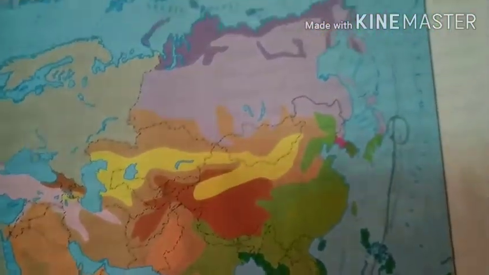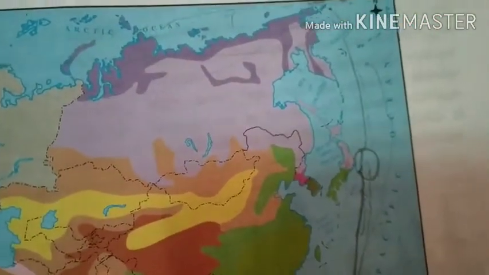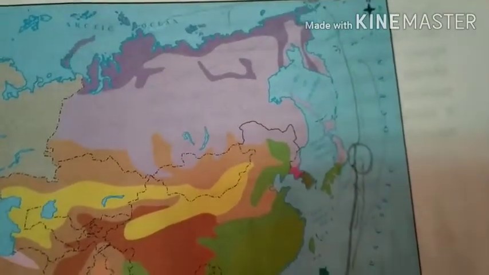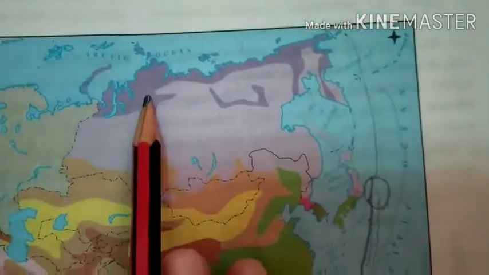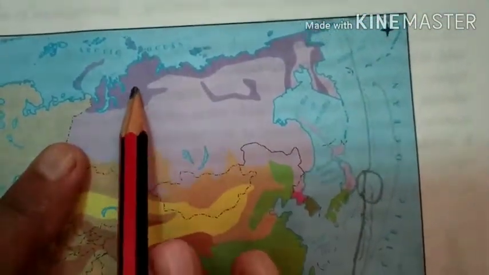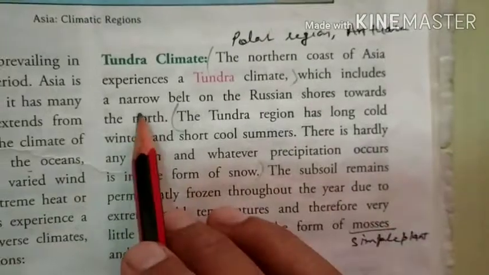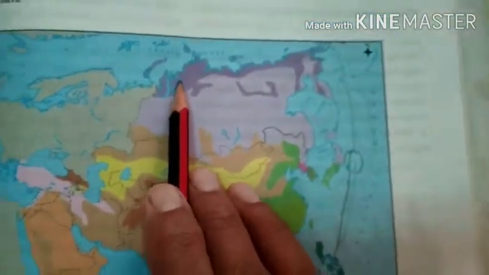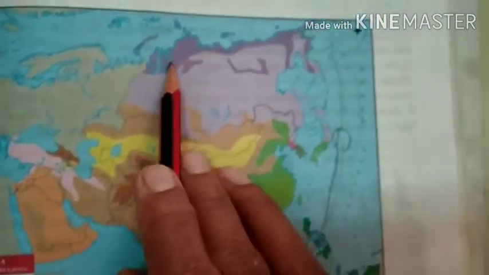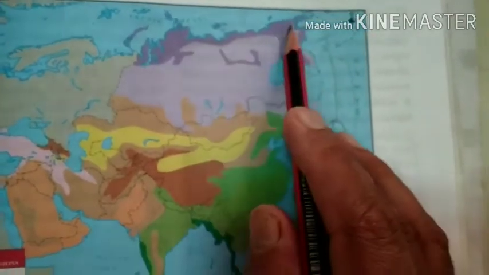First is tundra climate. You can say polar, where you will get tundra climate in the polar region. The northern coast of Asia experiences a tundra climate. Northern region means up here. This is Russia, and this is the upper part of Russia. Here we will experience tundra climate, which includes a narrow belt on the Russian shore towards the north. It is not a very vast belt, it is a narrow, small belt. If you see, it starts from here and goes a little bit into the east side of Russia.